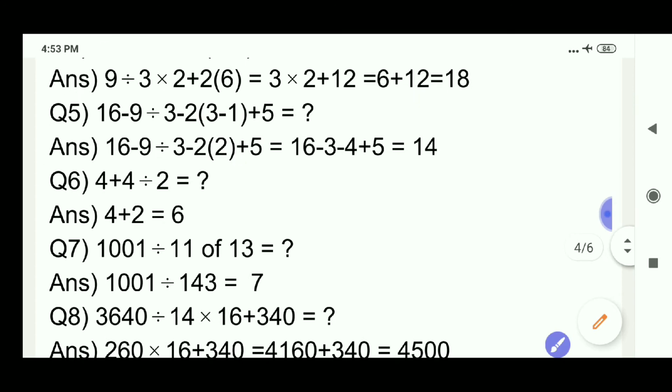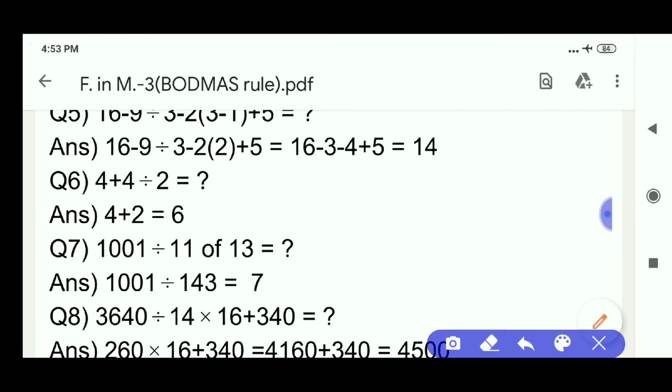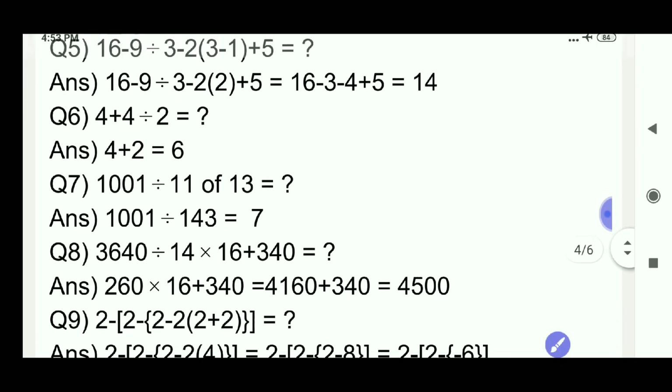Now question number 6. 4 plus 4 divided by 2. According to BODMAS rule, first we have to finish the division. 4 divided by 2 is 2. Now 4 plus 2 is 6. Come to question number 7.